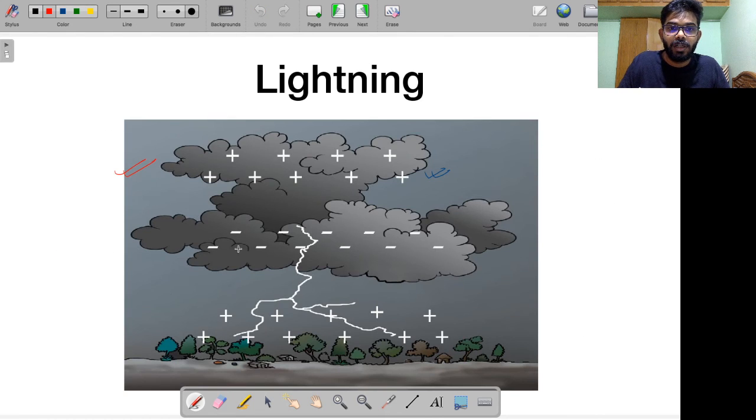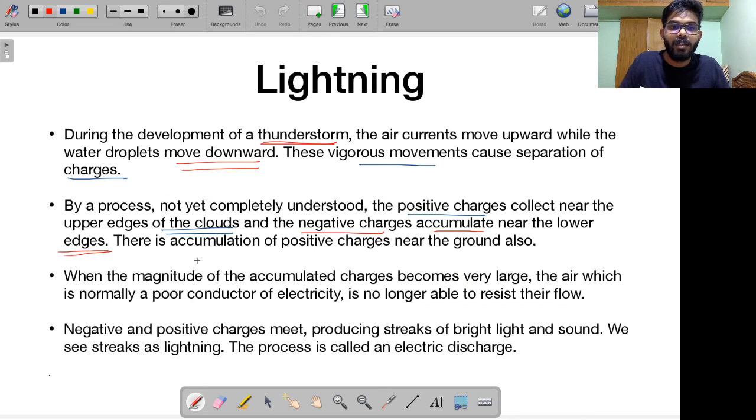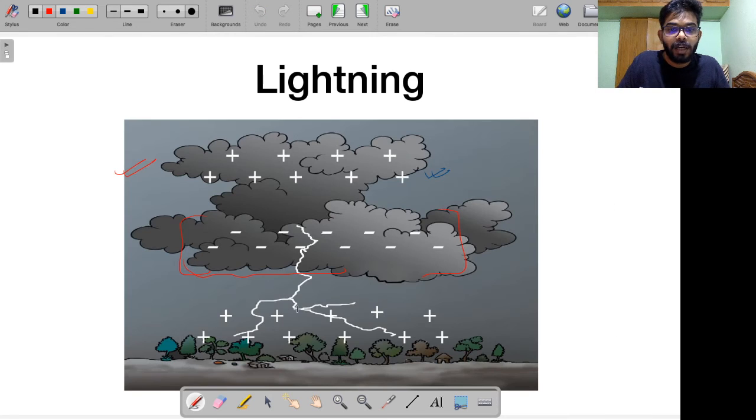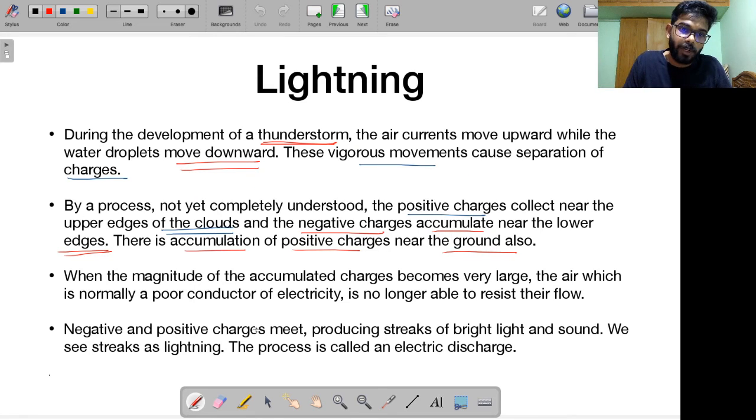If you see, these are the lower edges. Here you are seeing that negative charges have accumulated, right? There is accumulation of positive charges near the ground also. If you look at the ground over here, in this place, there is an accumulation of positive charges. Positive charges at the upper levels of the atmosphere, negative charge at the lower levels, and close to the ground also you have positive charge accumulation.